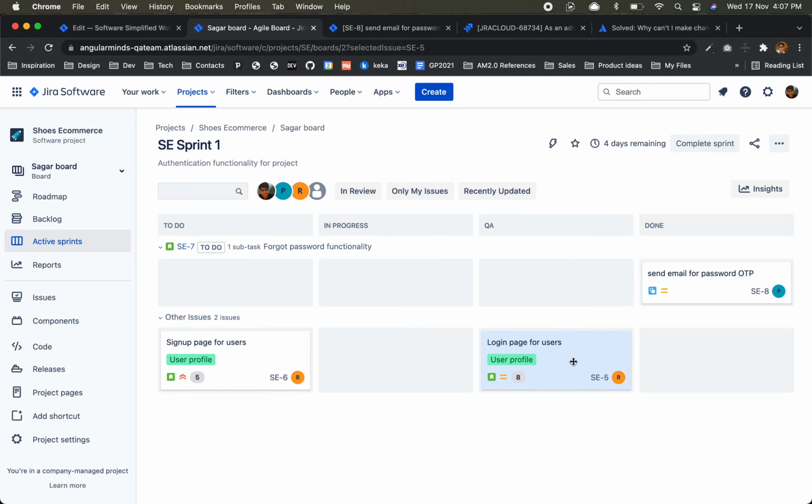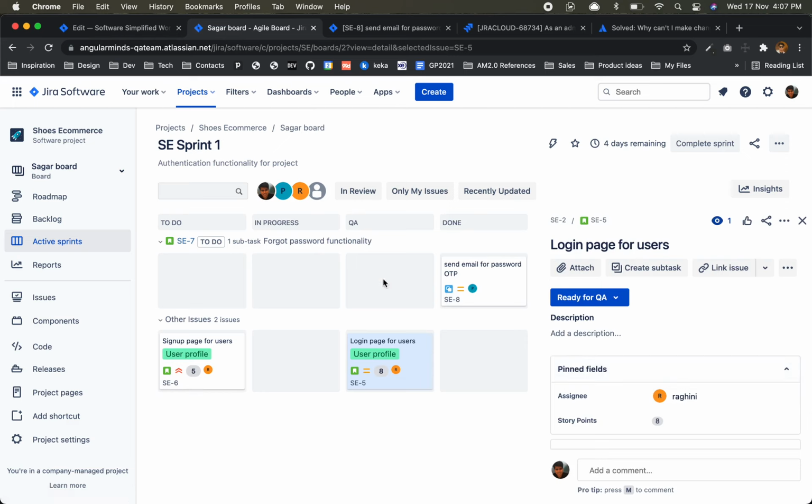After ready for QA, I can change to QA failed, I guess. Yeah, in the same column we cannot drag and drop. Do you see, in review is also in the same column. So that's why I'll have to do it from here itself. This is a very tricky question. We have two statuses in the same Kanban board column. Okay, the terminologies are very important.